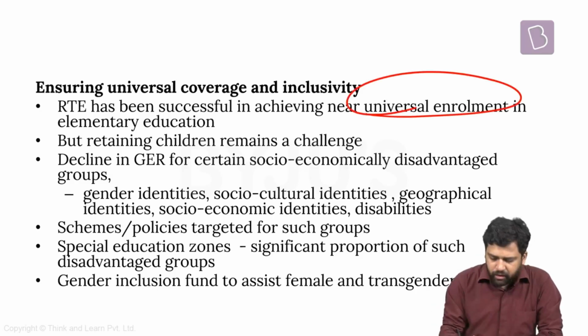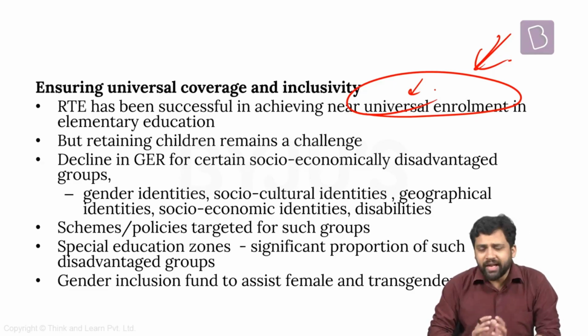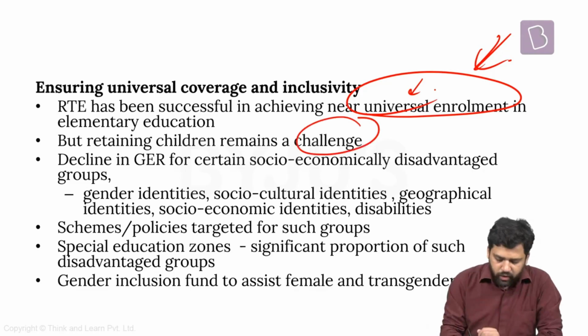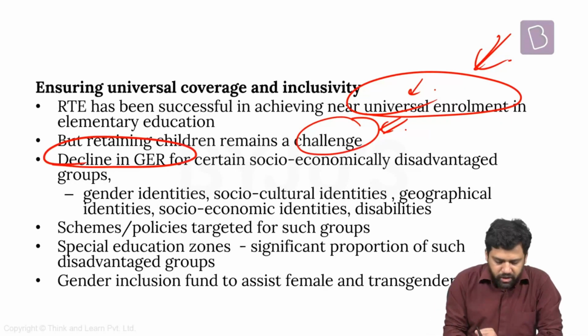In fact, what has happened is enrollment has become almost 100%. Now almost every kid is getting enrolled in school education. There is universal enrollment. But the problem is many kids drop out at subsequent stages. One study pointed out that if 10 kids are getting enrolled in school education, 4 out of 10 will drop out before they reach 8th standard. So retaining kids has been one of the major challenges for our education sector, and the gross enrollment ratio for some specific sections of the population has been really bad.